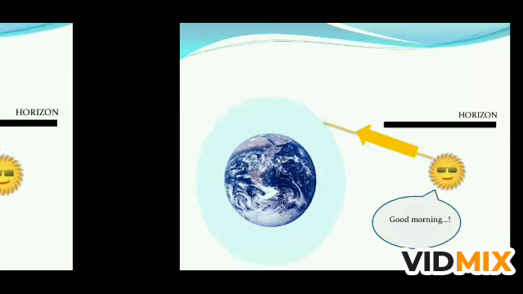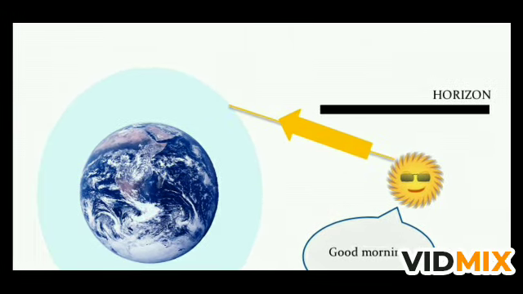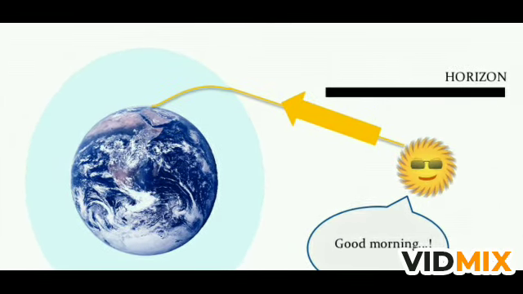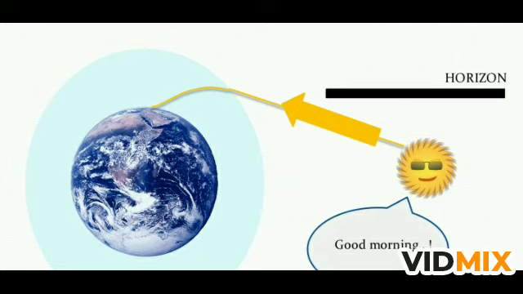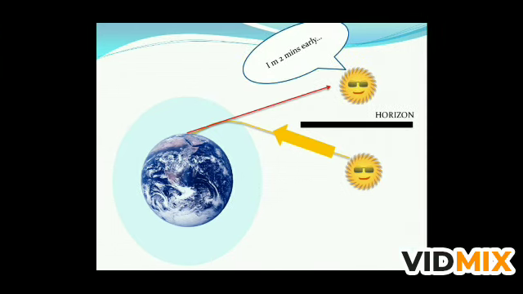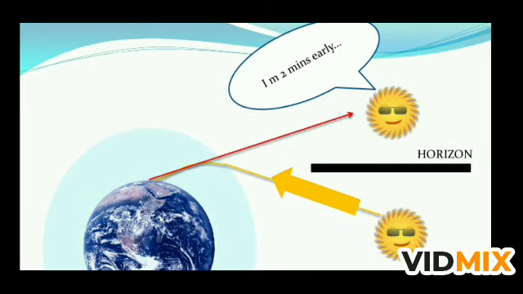And when the rays of the sun fall on the topmost part of the earth's atmosphere and enter it, they bend towards the normal. As we have discussed, near the surface the air is denser, and at the top of the earth's atmosphere it is rarer, so light enters from rarer to denser, and bending of the light takes place. And when the light is traced back, the arrow shows the straight path of that light. So the sun, which is below the horizon, appears above the horizon, although it is 2 minutes early.